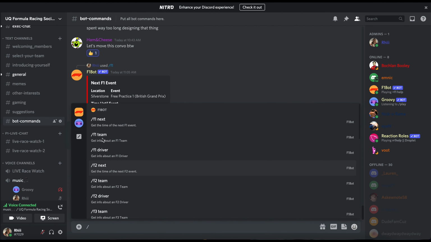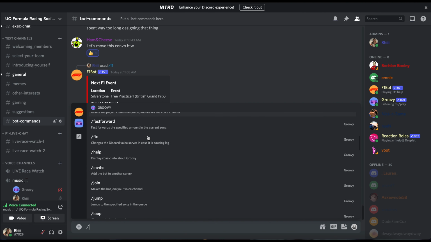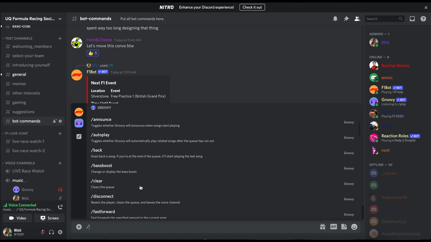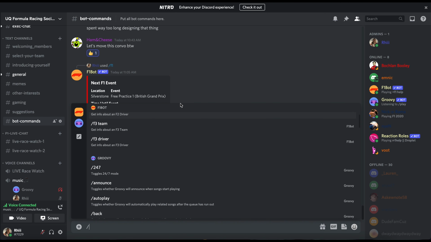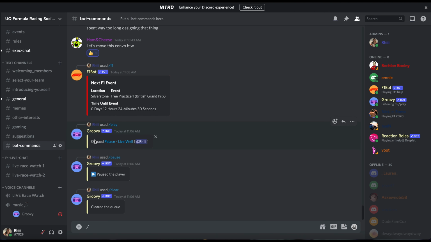But again, just like F1 bot, you can go through each of the commands here. It tells you there's a description underneath. And you can create a queue. You can do so many things with Groovy here, and it's pretty awesome. So, if you want to listen with someone, please go ahead and use it. Use it for whatever you like. And once you're finished, you can just click this to disconnect. And you've disconnected from the music voice channel.